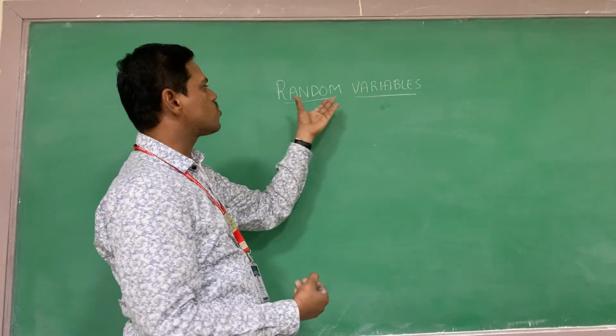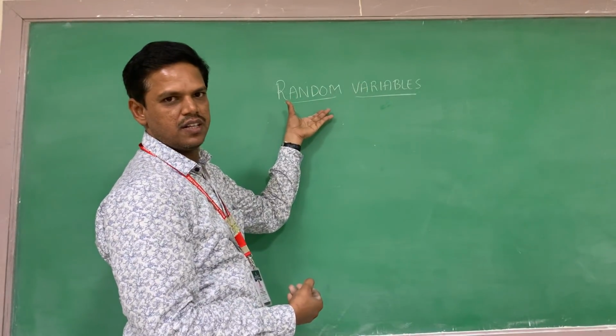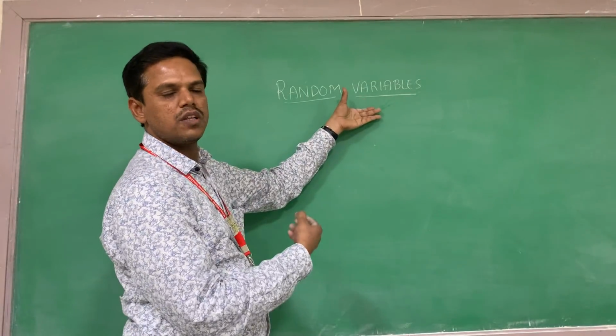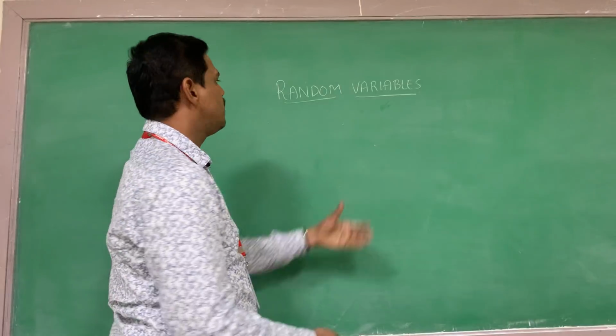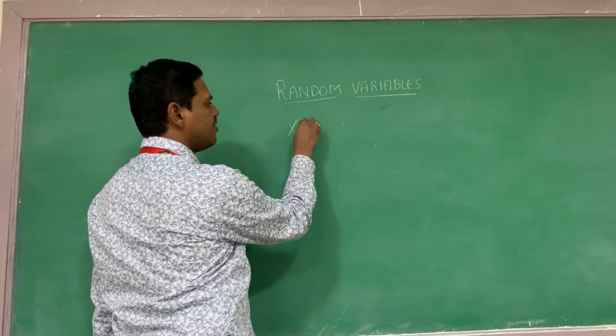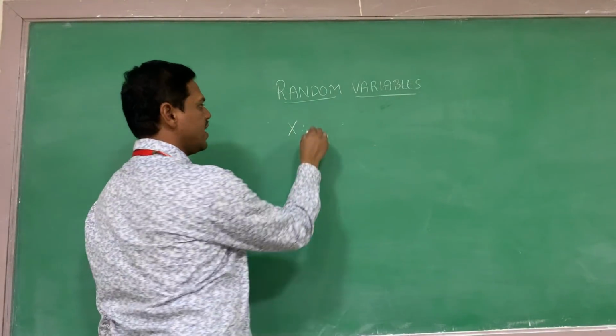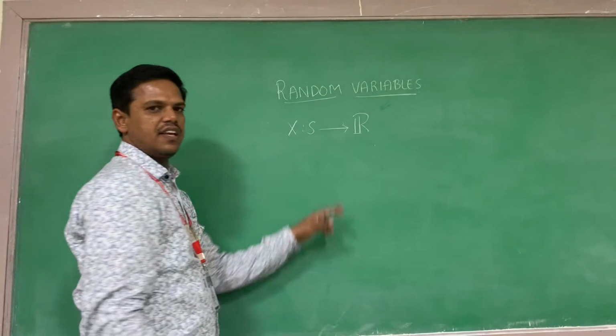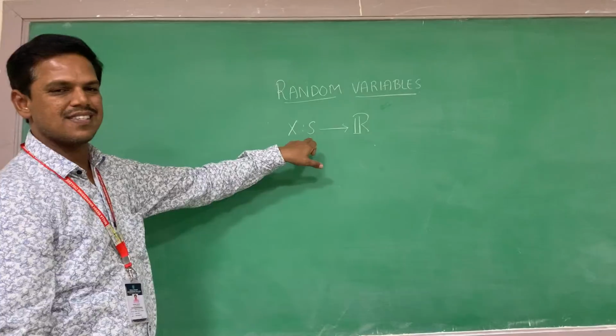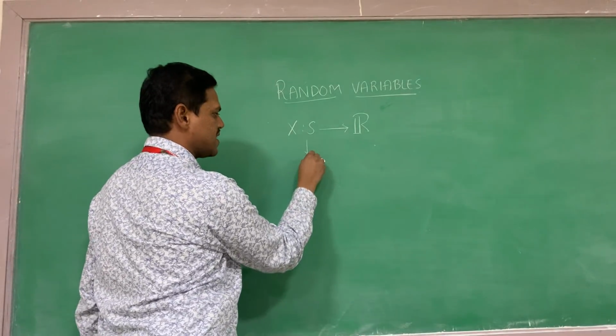Now here it is associated with the word random variable. The definition of the random variable is a real valued function, a mapping between S and R. Okay? A mapping between S and R. What is this S? This S is called the sample space.